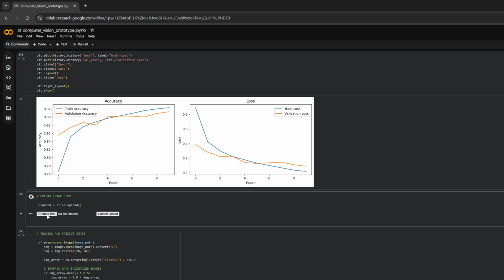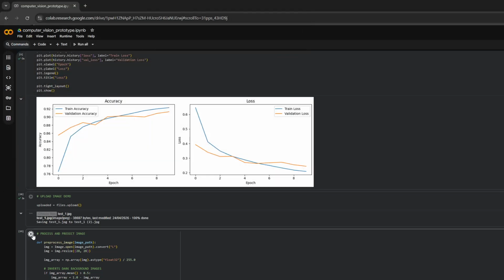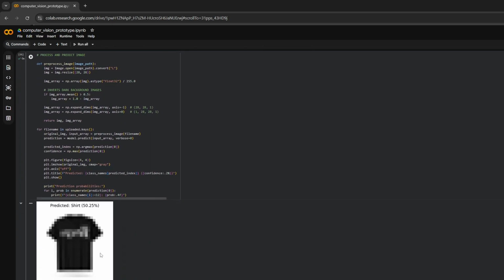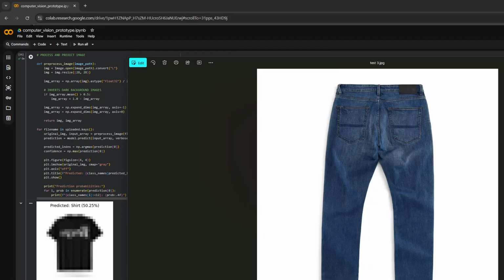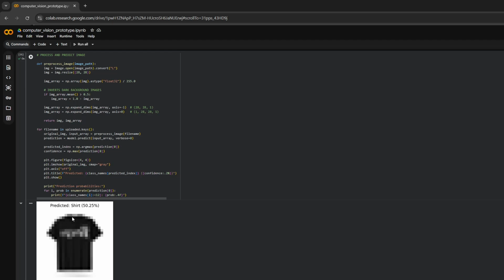So I will just do another demo. I'm uploading test image 1, and it saved it, and then we've got the shirt, and it's predicted that it's shirt. Now, we have just seen my favorite shirt. This is a t-shirt, and we all agree on this. So look, it's 50% accurate, but it's 49% accurate that it's shirt. But we can see, it's hard to tell. There could be a collar there. It can be hard to dictate. So this model is not perfect.